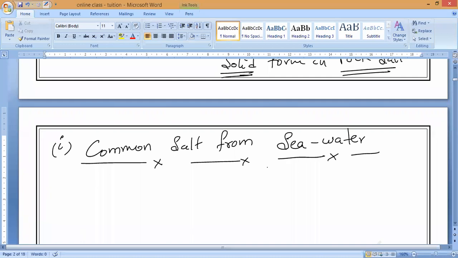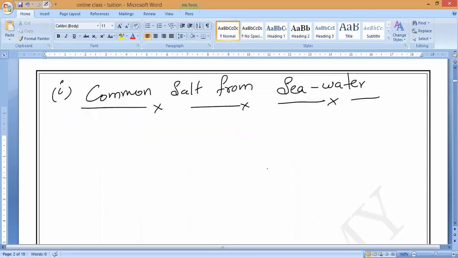The major salt present in seawater is common salt. Many salts are present, but the major one is common salt, not sodium carbonate. So don't think that seawater contains only common salt. Other salts will be present.